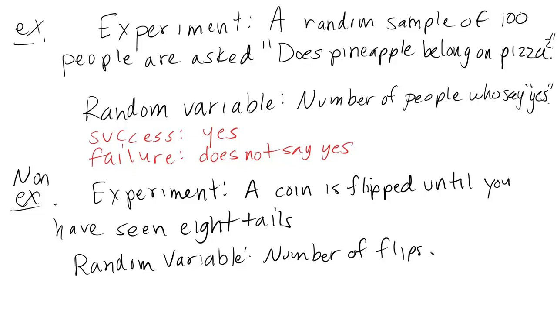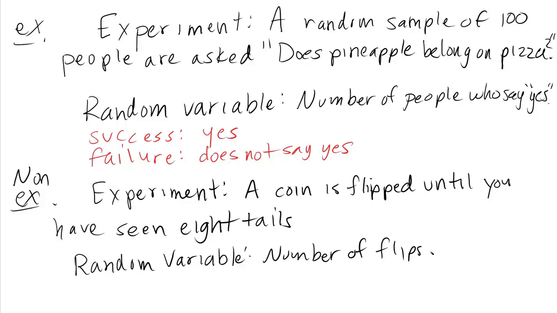I want to do another example that might appear to be binomial, but isn't. The experiment is a coin is flipped until you've seen 8 tails, and the random variable is the number of flips. I want to focus on what I think is the more obvious characteristic that makes this fail being a binomial probability experiment. It's actually a second subtle one that you might notice as well. But the obvious one to me is that we don't have a fixed number of trials.